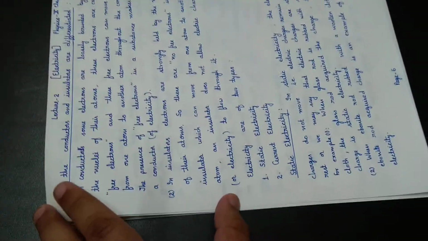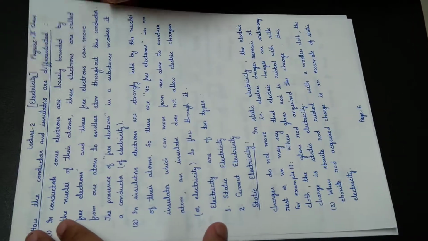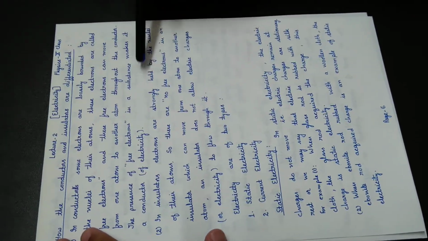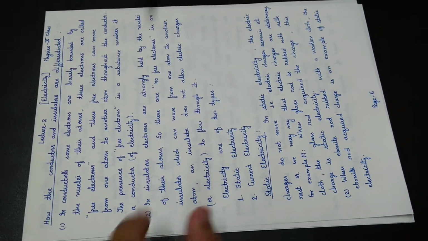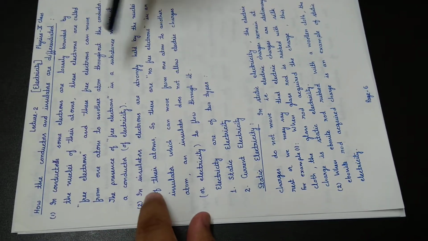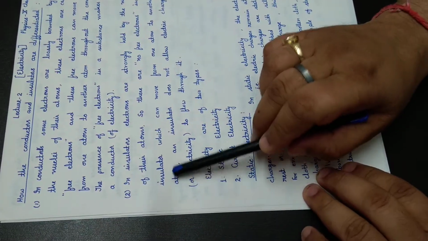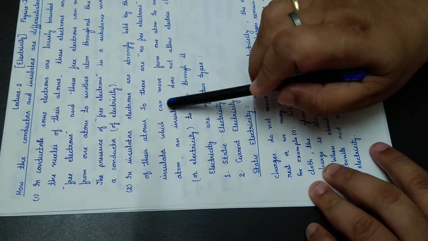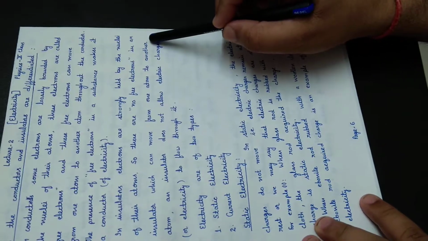Now the second is insulators. In insulators, electrons are strongly held by the nuclei of their atoms. They are tightly bound with the nucleus. So there are no free electrons in an insulator which can move from one atom to another atom.